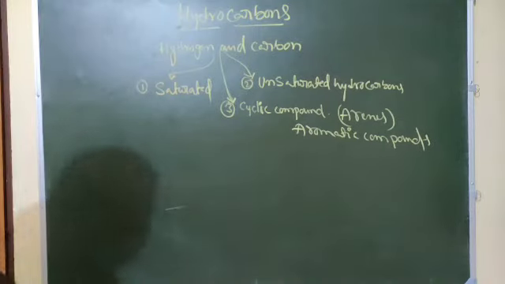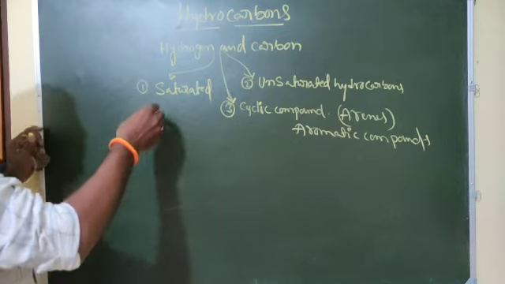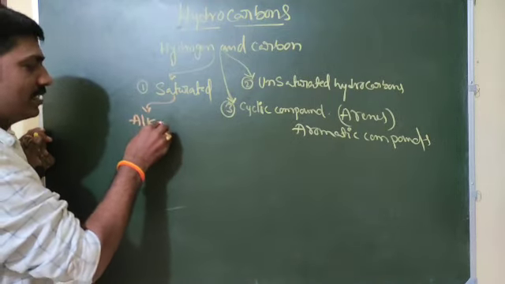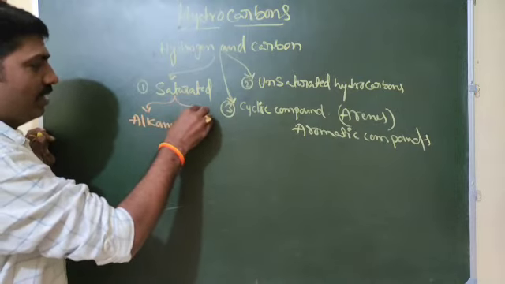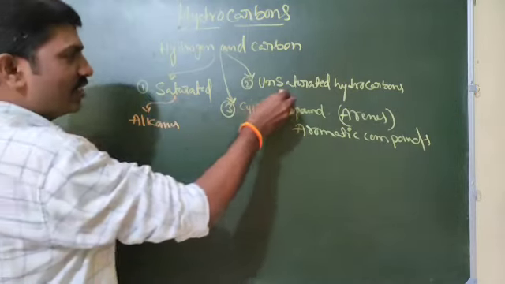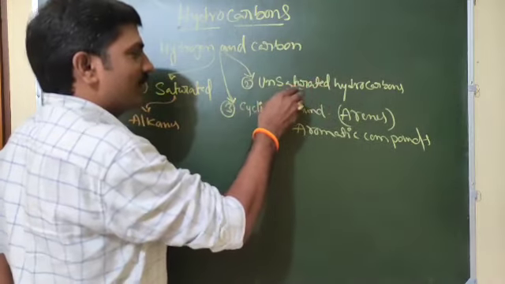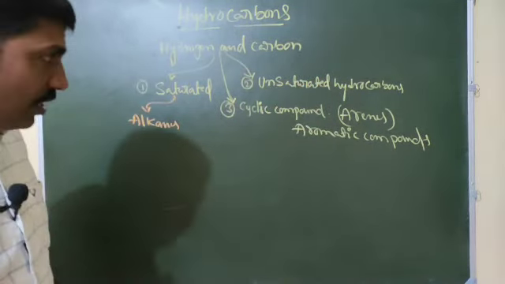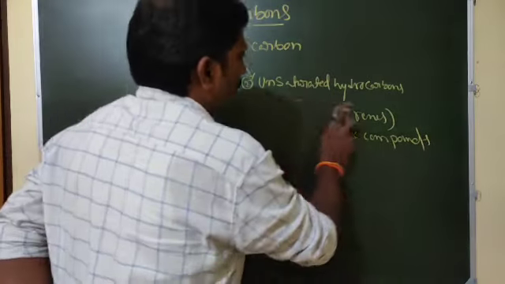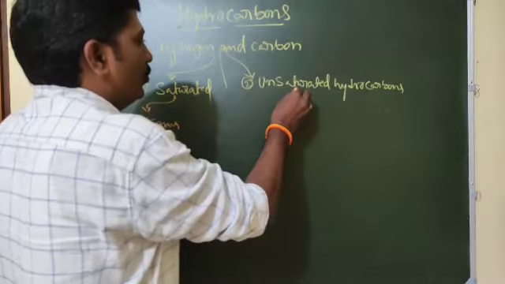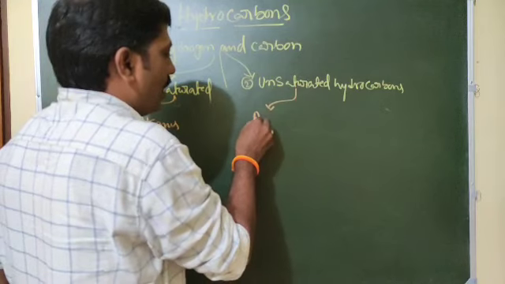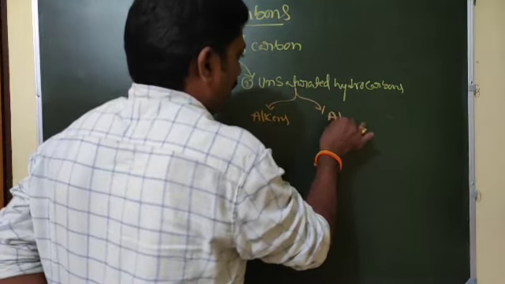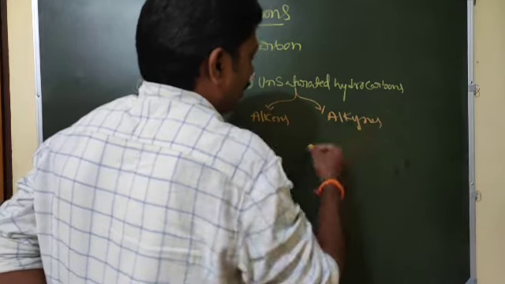Before this chapter you already know saturated hydrocarbons means alkanes. Unsaturated hydrocarbons are classified into two types, that is alkenes and alkynes.